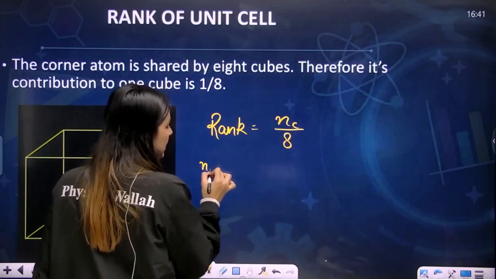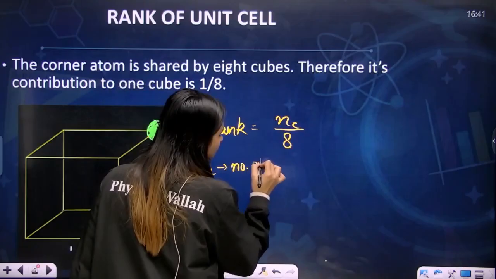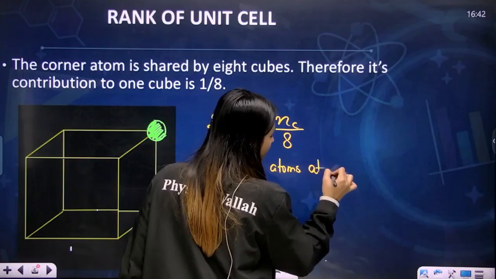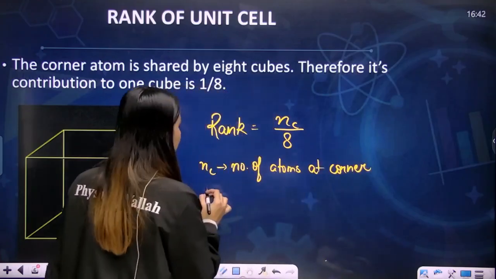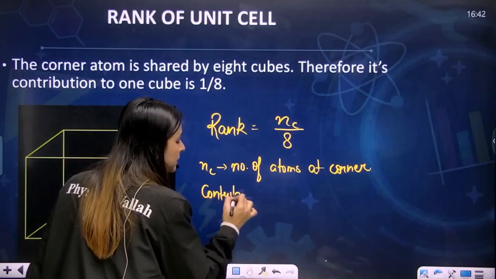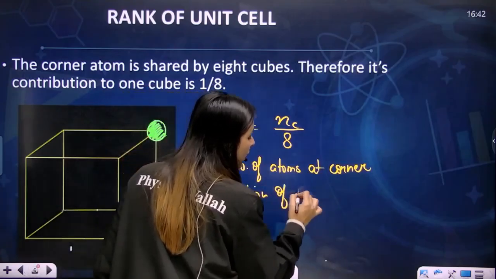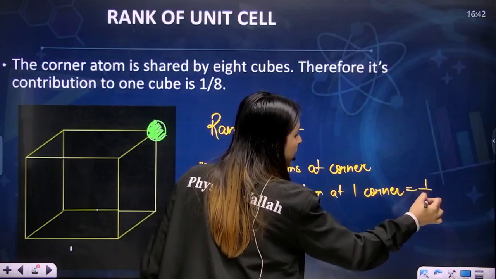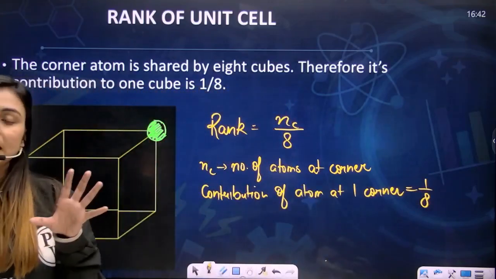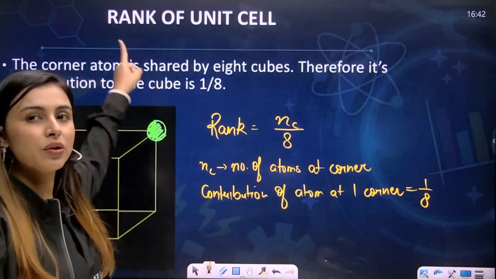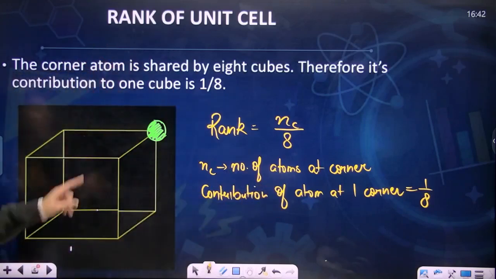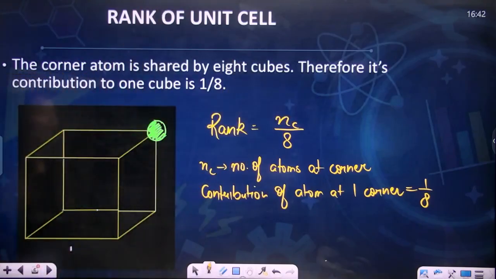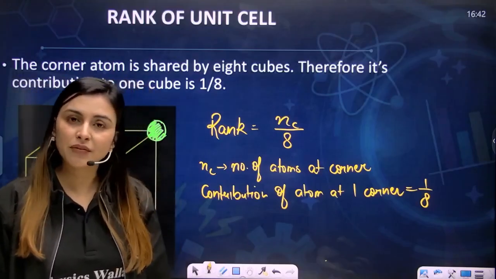Okay. What is NC here? NC is the number of atoms at corner, and the contribution of an atom at one corner is equal to 1/8. So this is something we have derived till now. Now you'll read the line and you'll understand. The corner atom is shared by 8 cubes, 4 these and 4 above. Therefore its contribution to 1 cube is 1 by 8. Perfect. I hope you're clear.